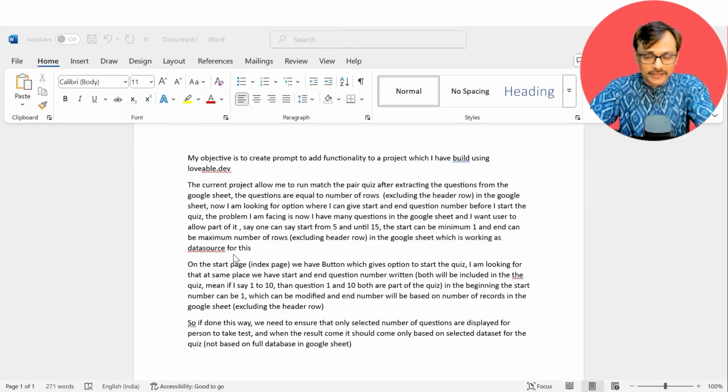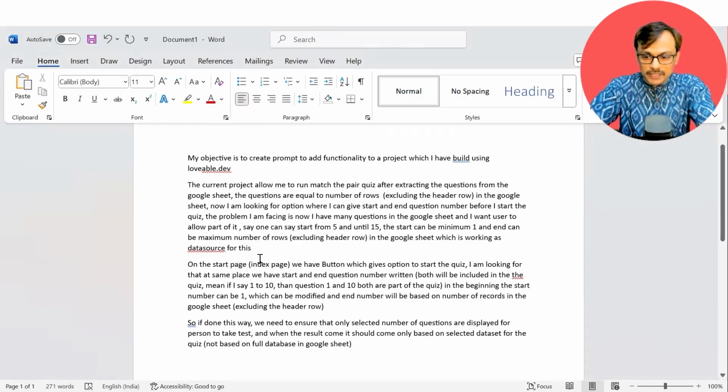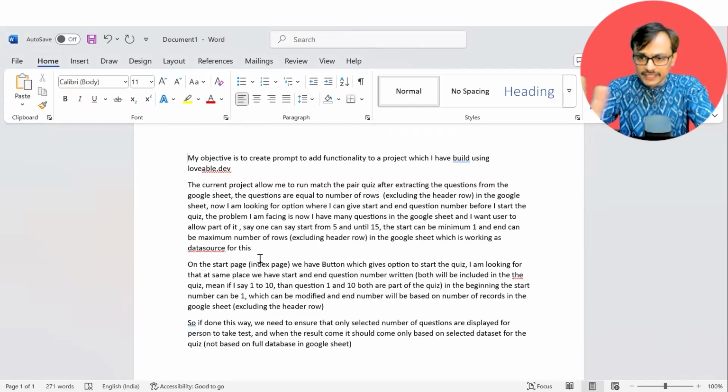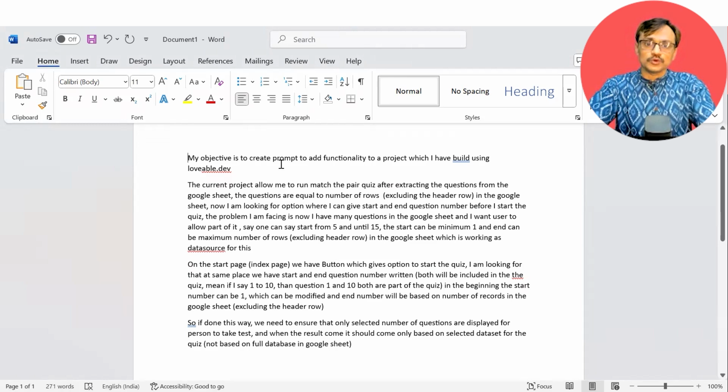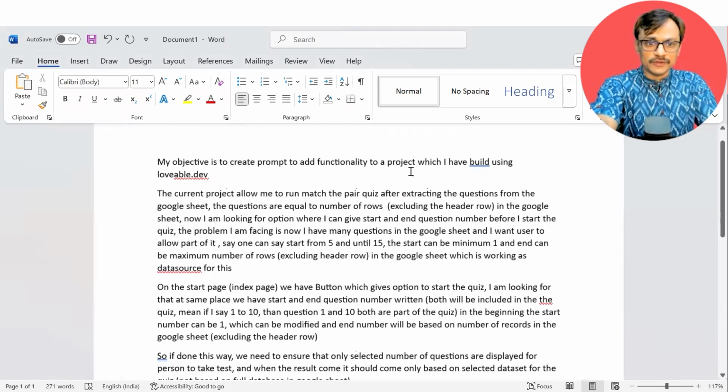So as usual, I'm not trying to go directly to Lovable. As usual, I am worried about my credits. So what I'm doing is writing my thoughts in a Word file, which I will put into ChatGPT to create a prompt, and then I will take it forward. I'm not giving any file references of the code. I'm explaining in business language as much as I understand. My objective is to create a prompt to add functionality to my project, which I have built using Lovable.